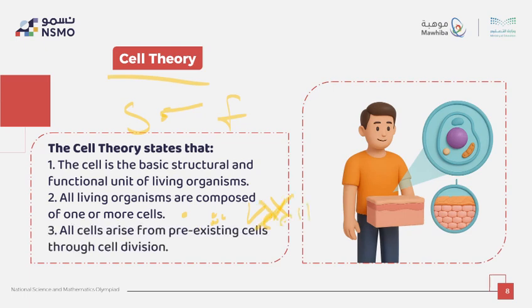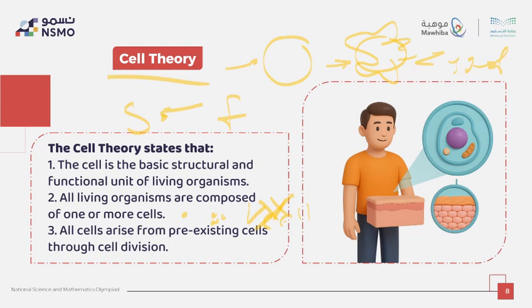The third one: all cells arise from pre-existing cells through cell division. Like us, we came from a sperm and an egg combining into a zygote. This is the first cell that existed for a human being. Basically, this theory did not appear suddenly.